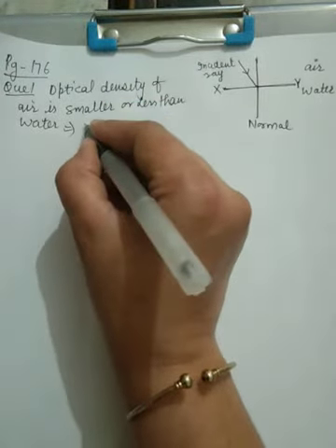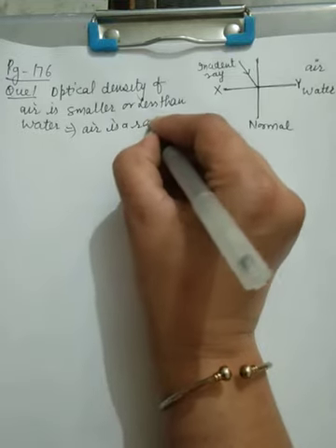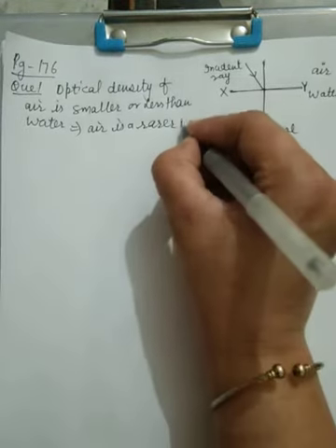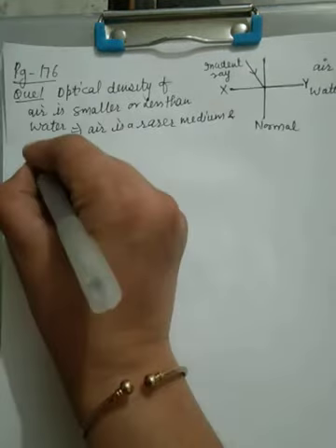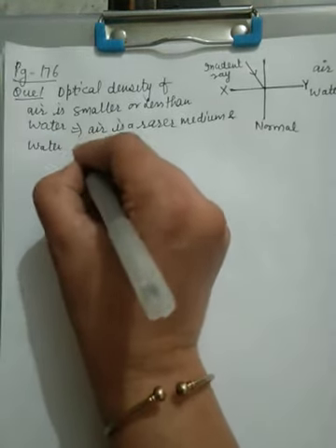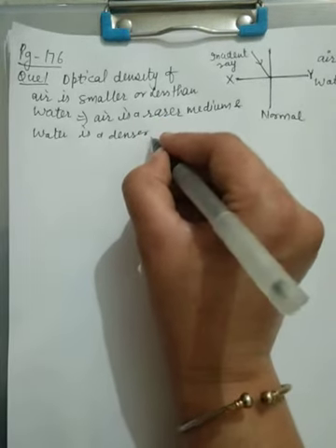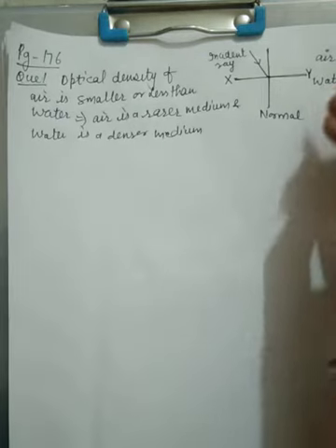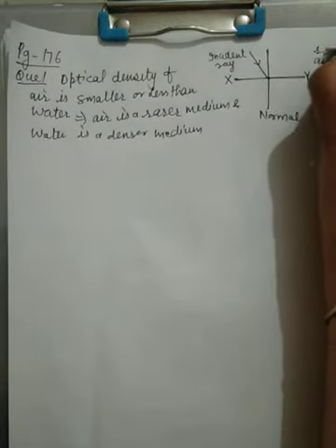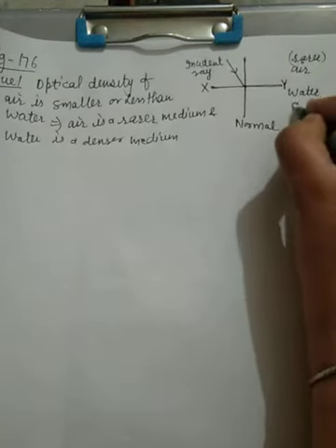It means air is a rarer medium and water is a denser medium. So light has entered from rarer to denser.